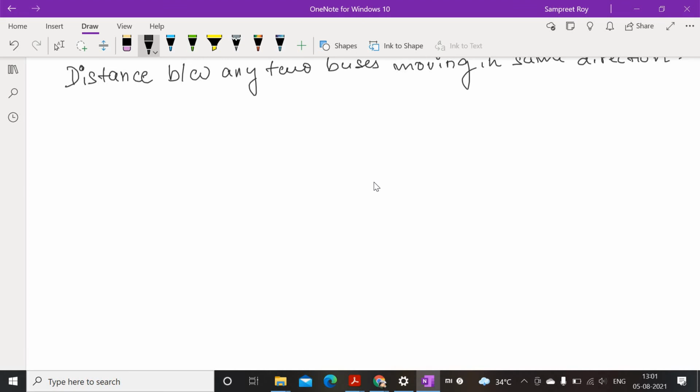So we have been given that time is 30 minutes or 0.5 hours into 2x, that is x kilometer. So the distance between any two particular buses will be x kilometer. Suppose this bus starts from here and goes x kilometer, then another bus will start, right? So this x is important.